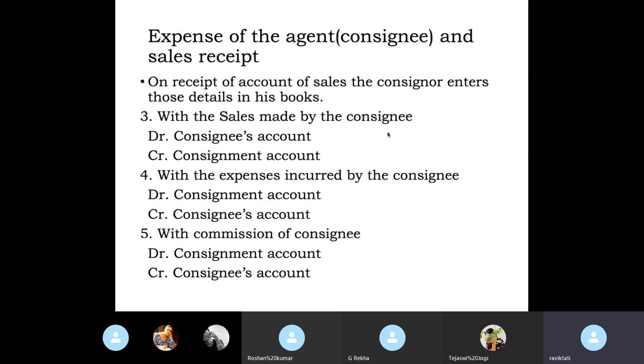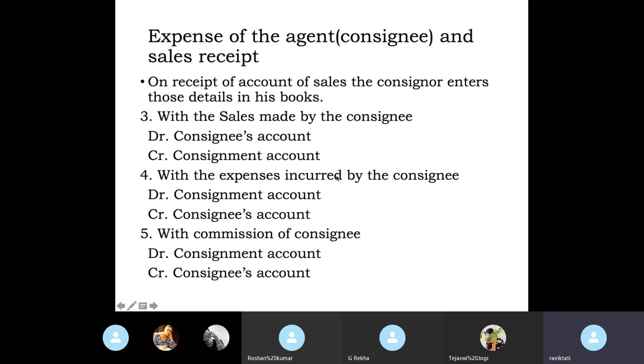On receipt of the account of sales, the consignor enters all the details in the books. Whenever there are sale proceeds received by the consignee, the entry is consignee's account debit to the consignment account. That means the sales are credited in the consignment account.